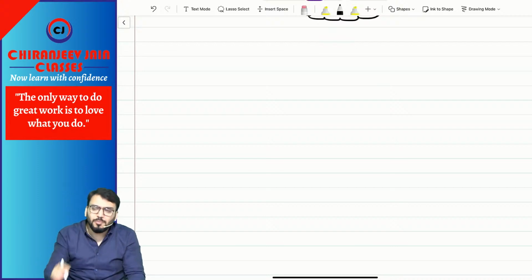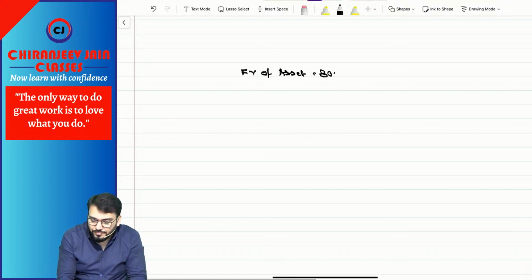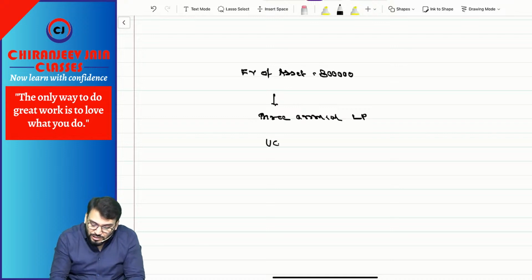Now that is based on the information given in the question. It means a question was given where the fair value of the asset was given as 8 lakh. And in that question they have given 3 annual lease payments, but the amount is not given. The annual lease payment amount was not given in that question. I say this question is very important from the exam point of view. And they have given UGRB of 50,000. Understood? And they have given a rate of interest, let us assume 10%.